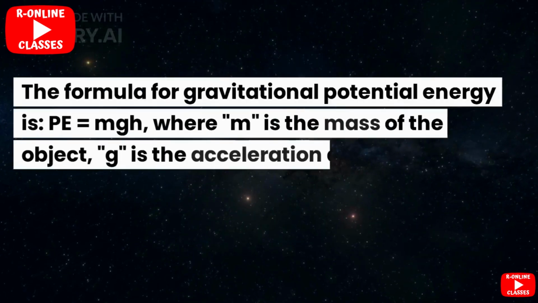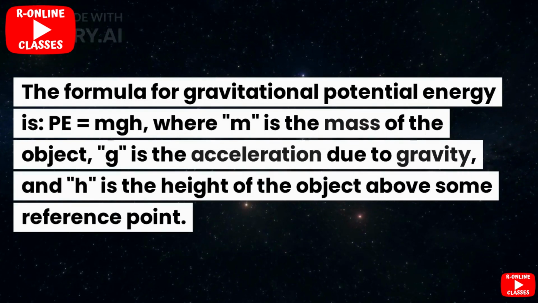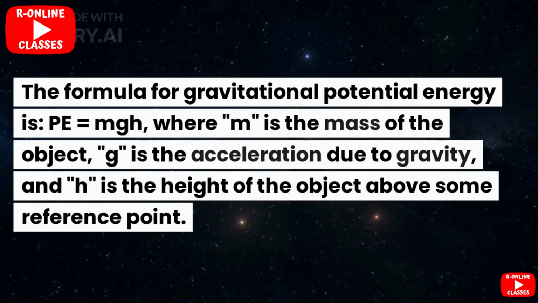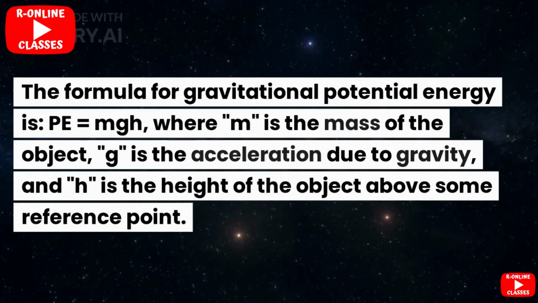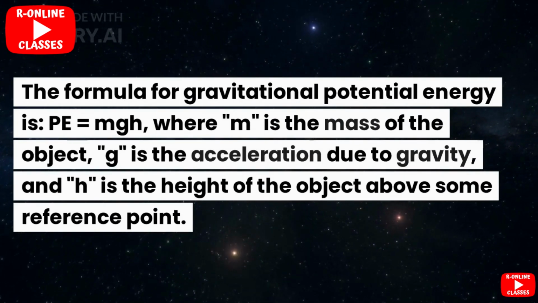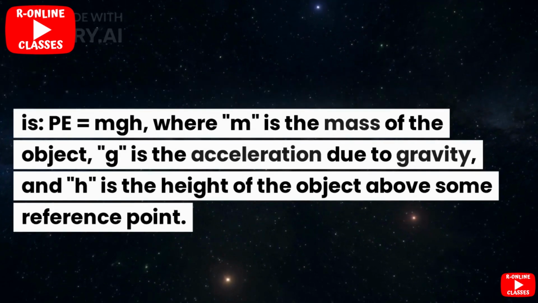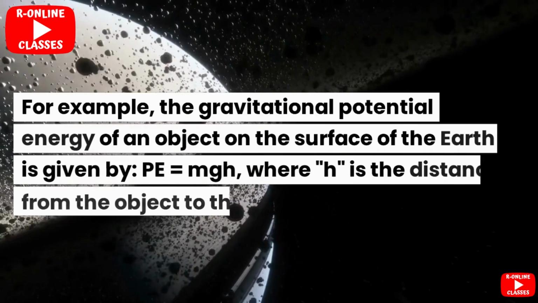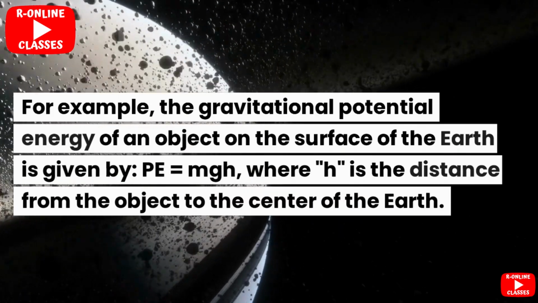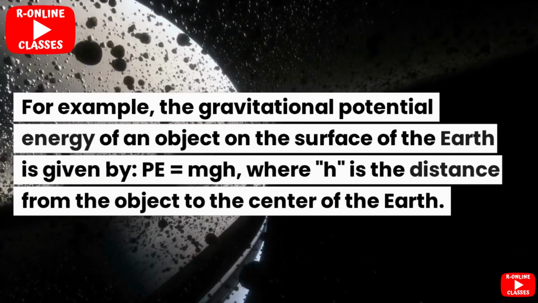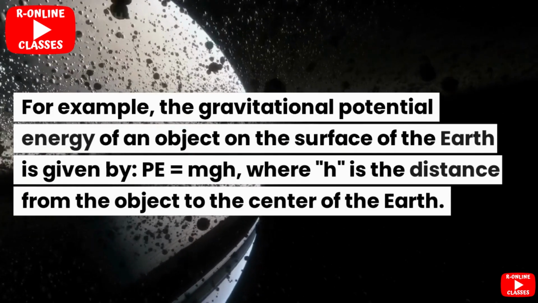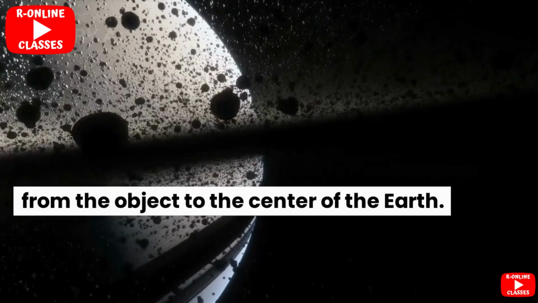The formula for gravitational potential energy is P equals mgh, where m is the mass of the object, g is the acceleration due to gravity, and h is the height of the object above some reference point. For example, the gravitational potential energy of an object on the surface of the Earth is given by P equals mgh, where h is the distance from the object to the center of the Earth.